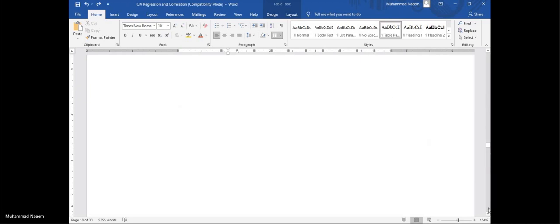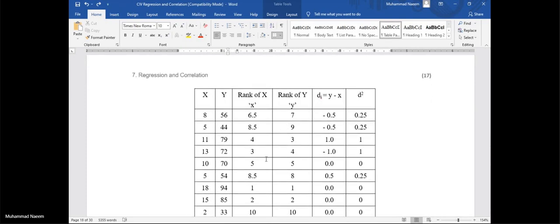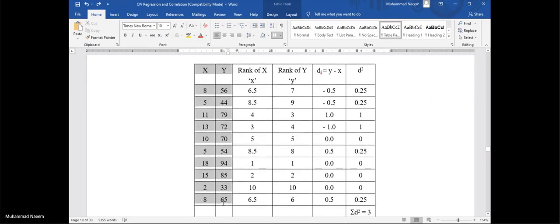So how do we proceed? First of all, we assign certain ranks to these values of x and y. X, y values we show in the first two columns. Now we find their ranked values.